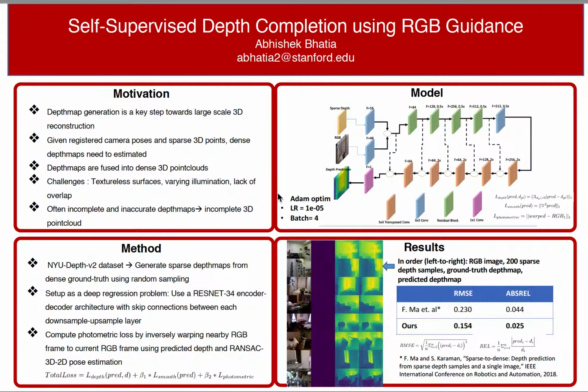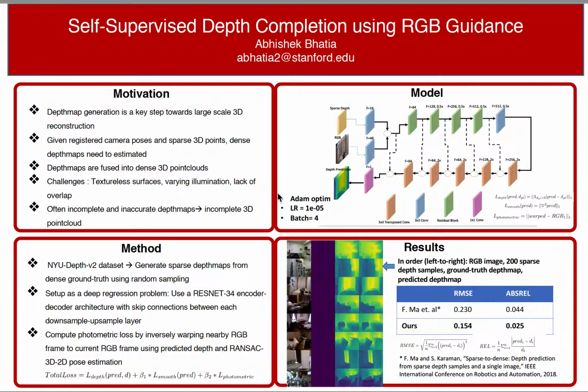Hi everyone. The topic of my project is self-supervised depth completion using RGB guidance. So the motivation for this project is to solve the problem of dense modeling given a sparse model of a scene. Such a sparse model could be obtained using standard image-based 3D reconstruction methods. So given registered camera poses and corresponding sparse 3D points, dense depth maps need to be estimated, which are then fused into a 3D point cloud of the scene.